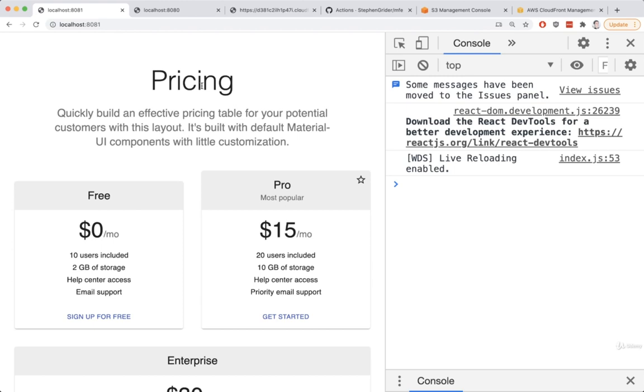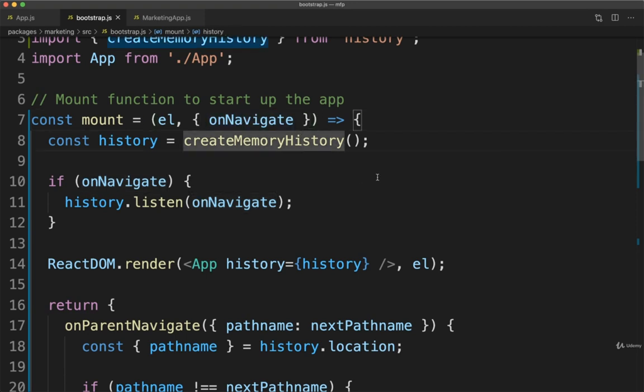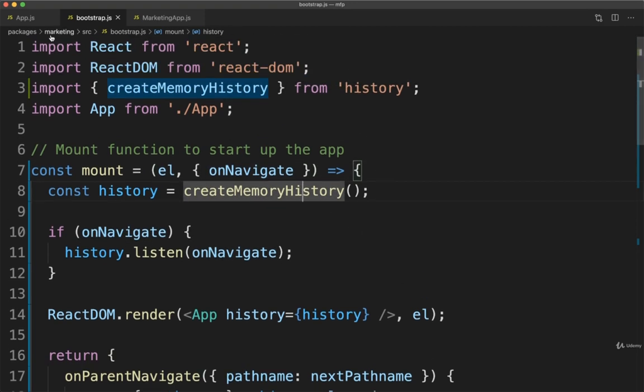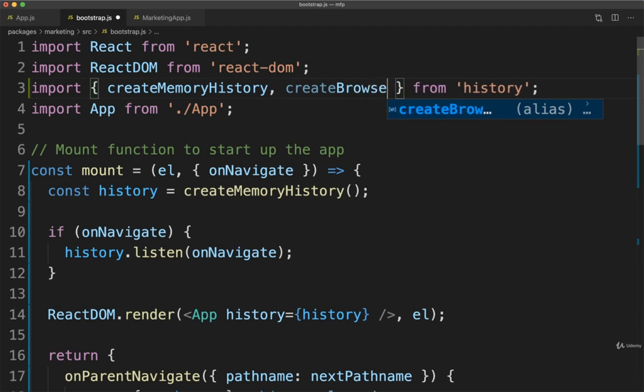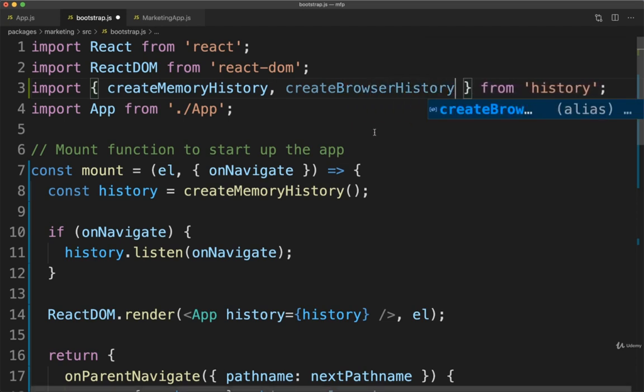Maybe we should say that if we are running our marketing application in isolation, in development, we should make use of a browser history object instead of memory history. So that would allow us to have much easier development when we're at localhost 8081. So to do so, I'm going to go back to my bootstrap.js file. So this is the bootstrap file inside of our marketing project. At the very top where we have our import from history, I'm going to add in createBrowserHistory from history as well. This function, as you'd guess, allows us to create a browser history object.